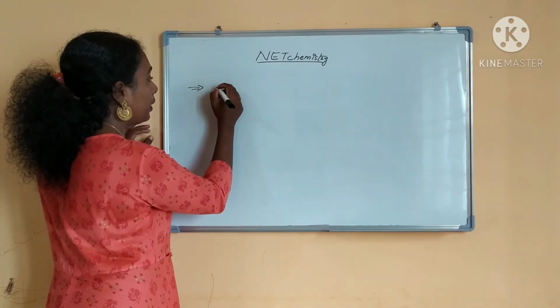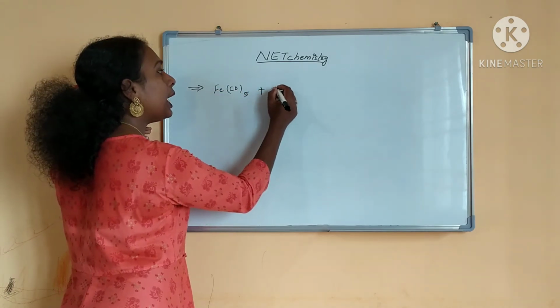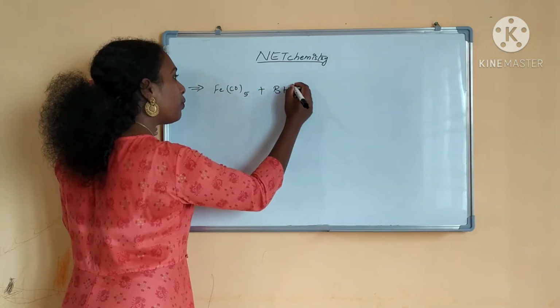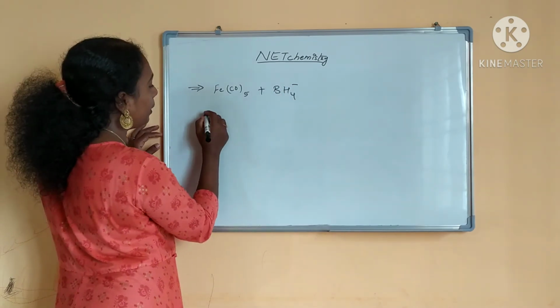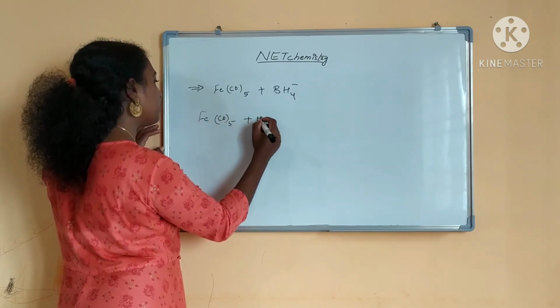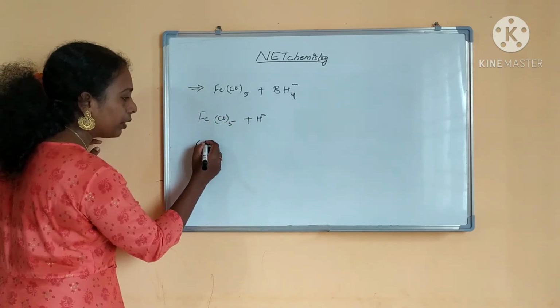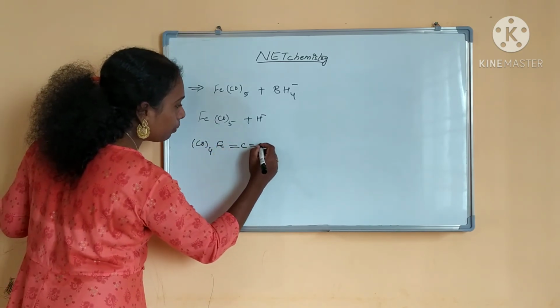What is the second property I have said? Metal carbonyls can be attacked by the hydride ions. Okay, BH4 minus. What is BH4 minus? BH3 plus and H minus. What will happen? FeCO5 plus H minus will react. How will it be reacting? You have to write CO4 Fe double bond C double bond O, right?